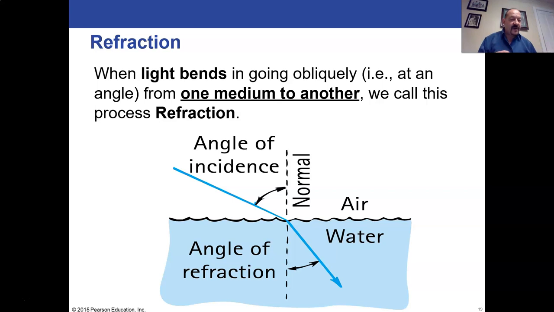And now we have a new definition to introduce. We still have the angle of incidence. It's still the angle relative to the normal, to the perpendicular. But instead of having a reflection off the same surface, some of that light, or most of that light, will go into the water in this case, and it will bend at that point. And we measure, instead of the angle of reflection, the angle of refraction, which is still the angle between the light's path and the normal line. So we have to draw the normal into the surface, into the second medium, and look at the angle here. So we have that angle of refraction. And these are rarely going to be the same angle. They really are not the same angle.